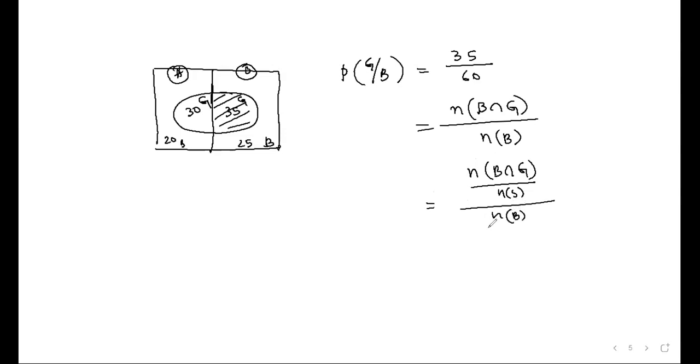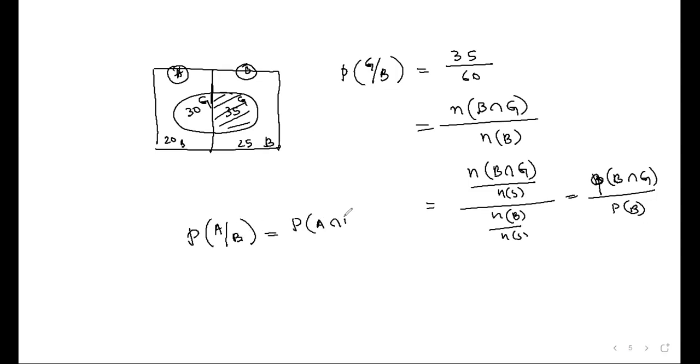So this becomes probability of B intersection G upon probability of B. Probability of B intersection G divided by probability of B. Then from this I derived the formula. I just saw G given B, so it became B intersection G, and whatever down. So from that I came to know probability of A given B is probability of A intersection B divided by the denominator, probability of B.